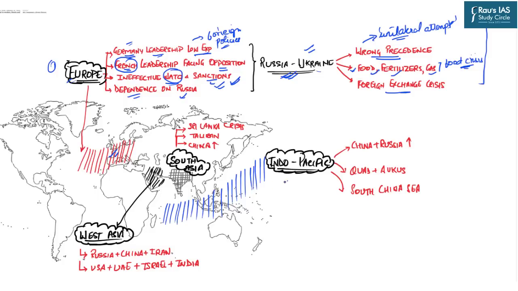Now come to the second region, that is the Indo-Pacific complexity. Here the proximity between China and Russia is increasing, and this has led to complex situations. Because earlier we knew that China is increasing its dominant control, it is trying to unilaterally change the borders, and the South China Sea was one of the most problematic areas of this particular region.